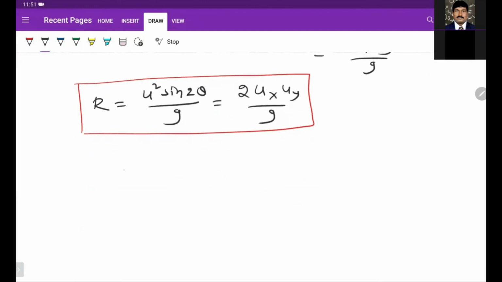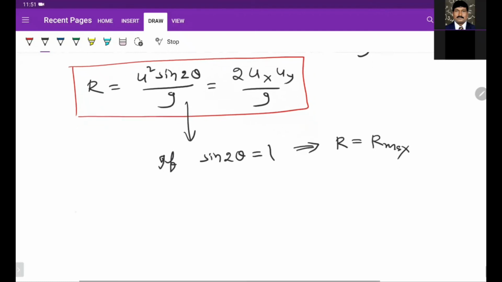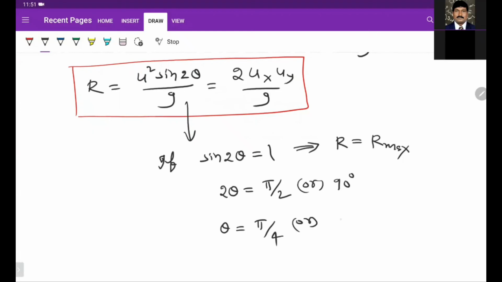This range will be maximum if sin 2 theta is 1. So we get the maximum range. This is possible when 2 theta is equal to 90, so theta is equal to pi by 4 or 45 degrees.